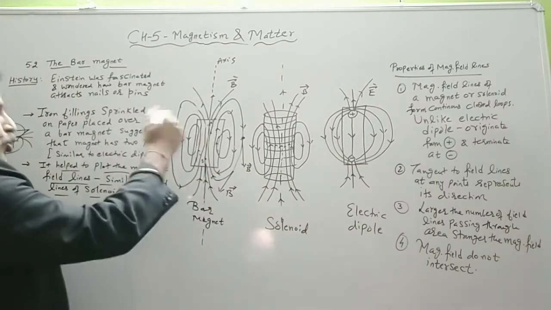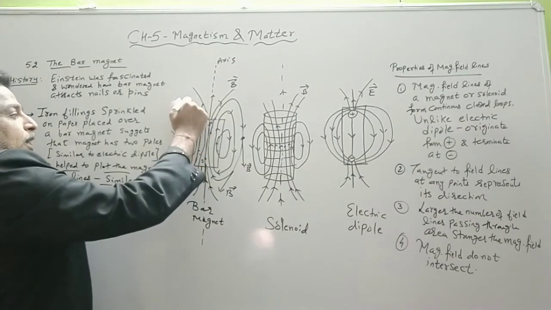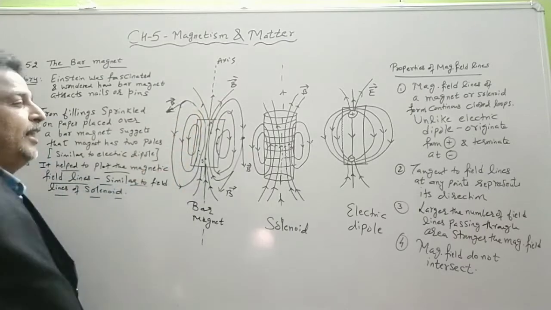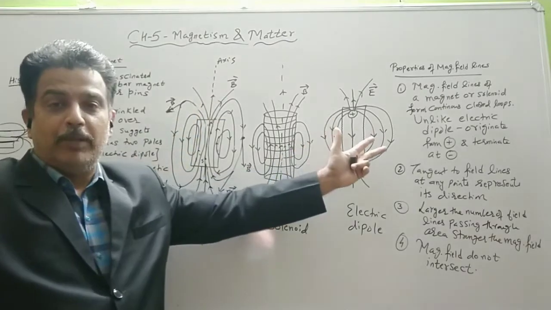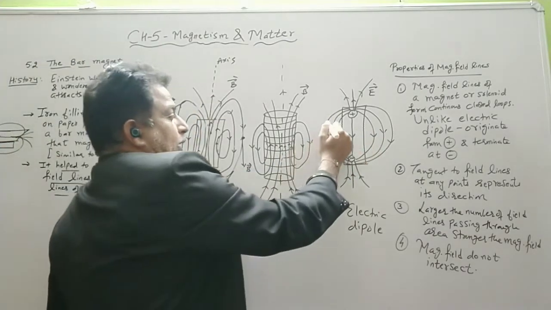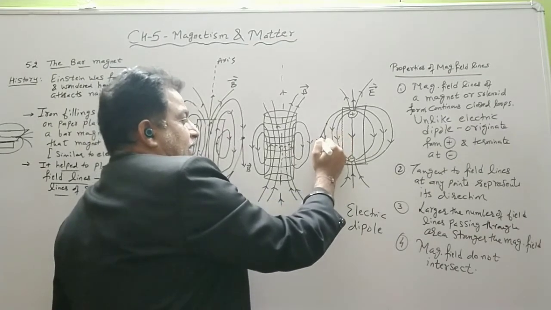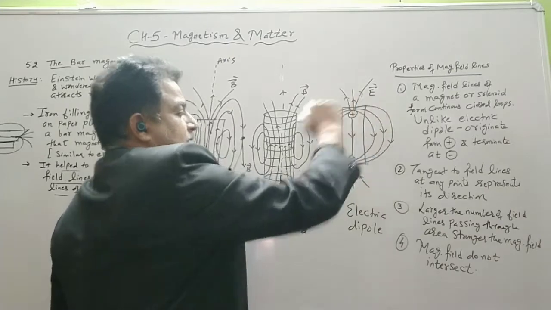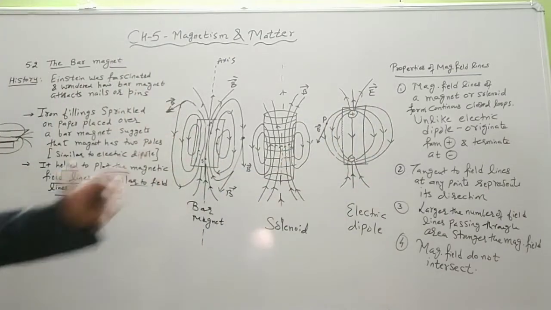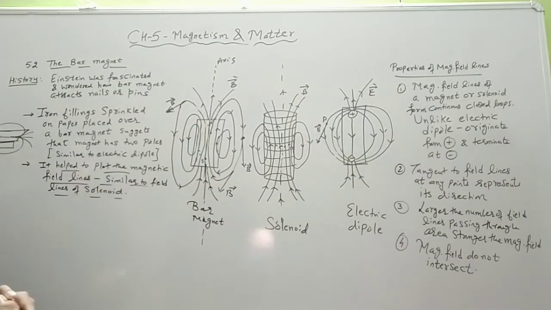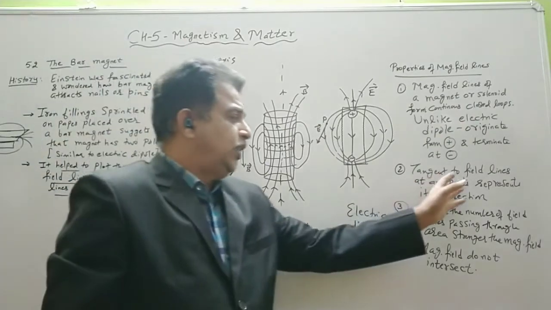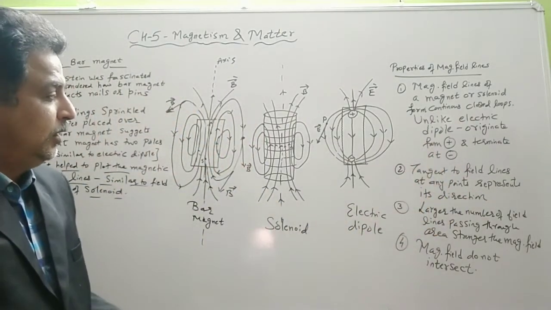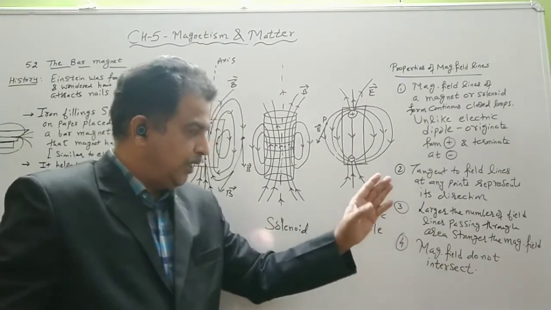So on the closed loop, at any point if I draw a tangent, it gives me the direction of the magnetic field intensity. Same thing was applicable if I want to find out the direction of the electric field intensity at point P. It is along the tangent of this electric field line. So that property is same. The tangent to the field line at any point represents its direction. Third point was also similar.